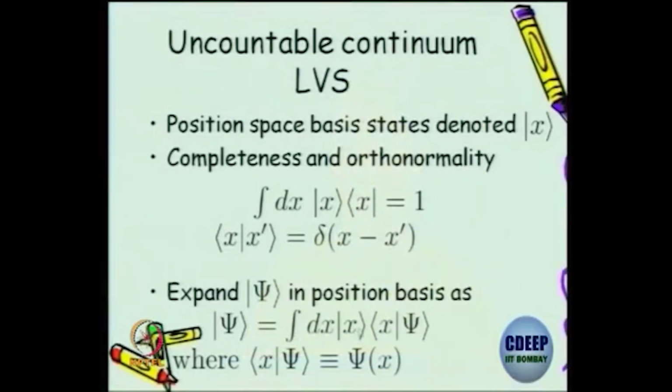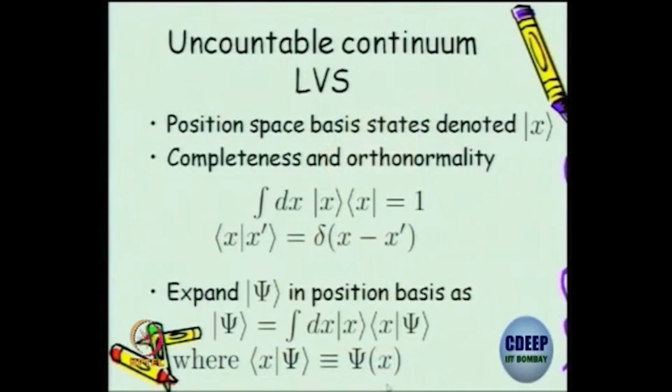So if I do that, I can just insert the identity operator and write this. What will we call this as? This inner product? It is the probability amplitude for an arbitrary state psi to be in position specific x. This probability amplitude in the position basis is what you all study as wave functions.